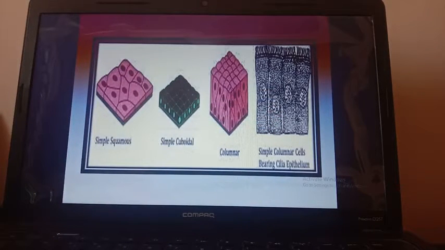So, squamous epithelial tissue consists of a layer of flat cells. You can see this consists of a layer of flat cells. All cells are very flat in nature and they also don't bear any intercellular space. What is the function of this squamous epithelium? Mainly it allows materials to pass.